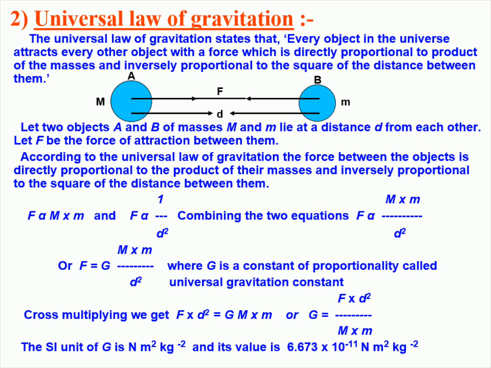By cross-multiplying this equation, we can determine the constant of proportionality, which is known as the universal gravitation constant and has a value of 6.673 x 10^-11 N m² kg^-2. Through understanding this law, we can gain insight into the forces that shape the universe and how they interact with each other.